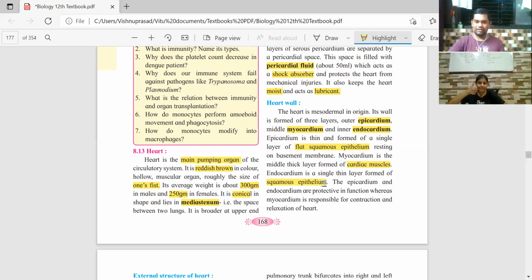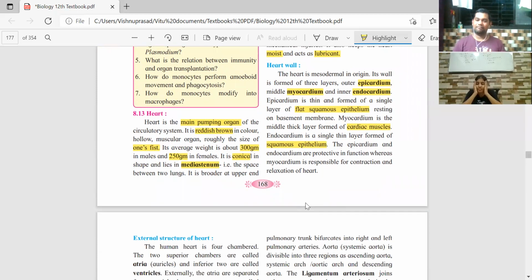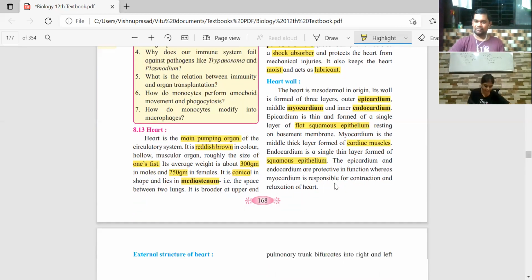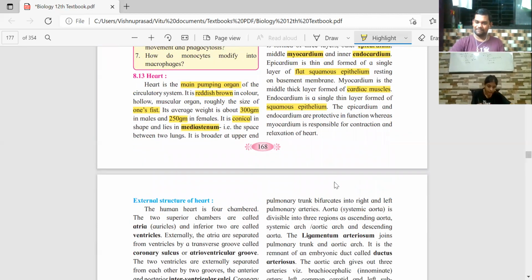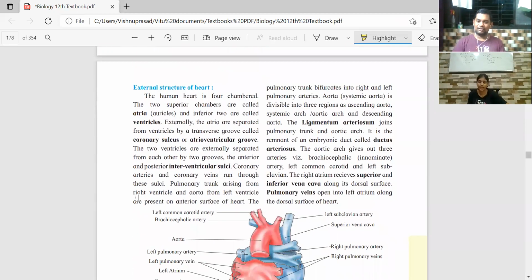So epicardium and endocardium both are involved in providing protection to the heart. But myocardium is the one responsible for contraction and relaxation of the heart, because it is made up of muscles. So the functions are clear properly. Now let's talk about the structure. So the heart wall is clear.